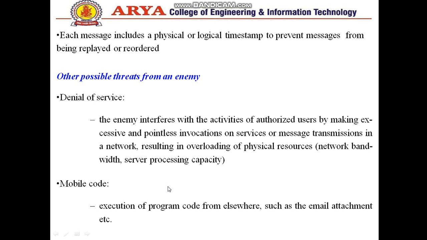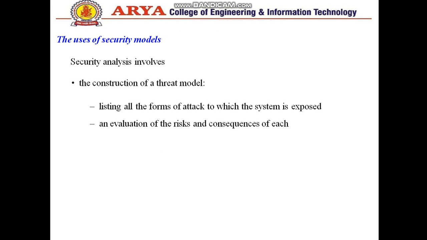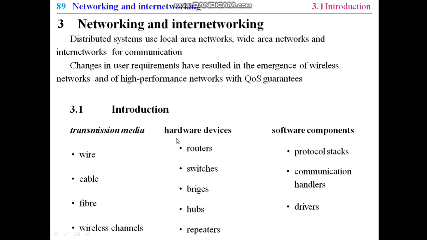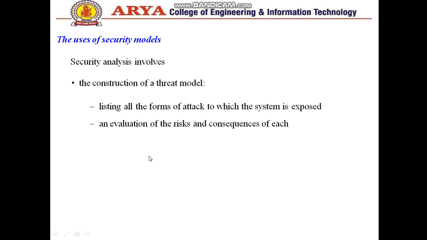That is, it will consume the entire bandwidth capacity, and in that case denial of service will occur. Mobile code: execution of program code from elsewhere, such as an email attachment. So mobile code can be executed, and then the data can be corrupted.